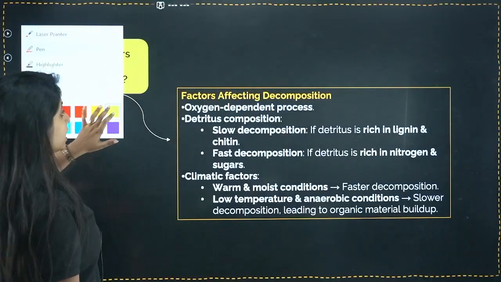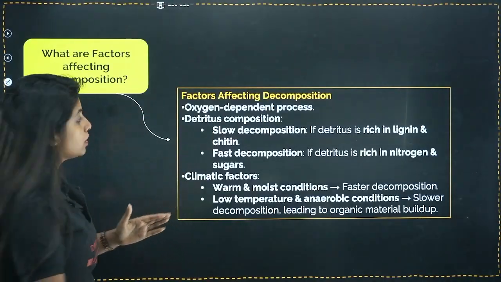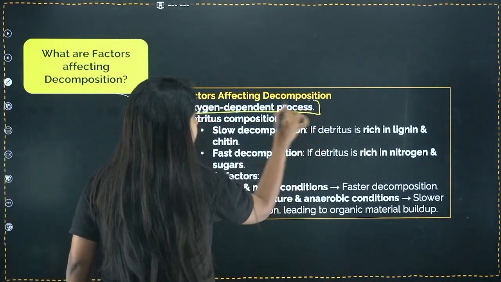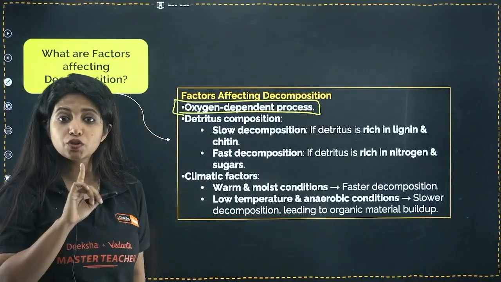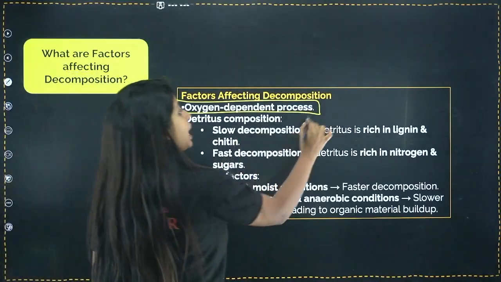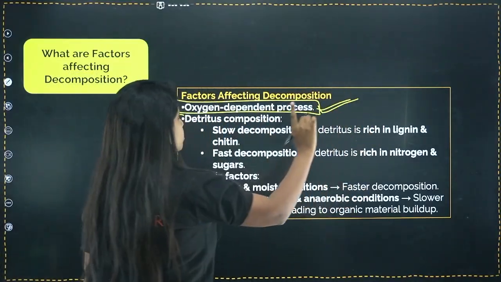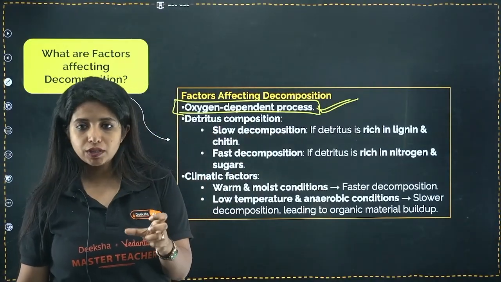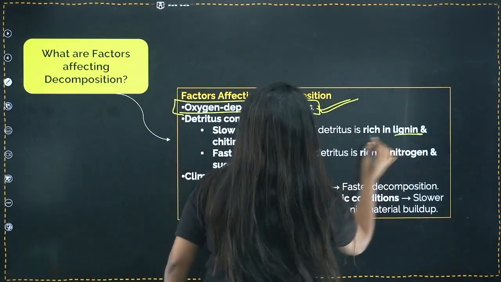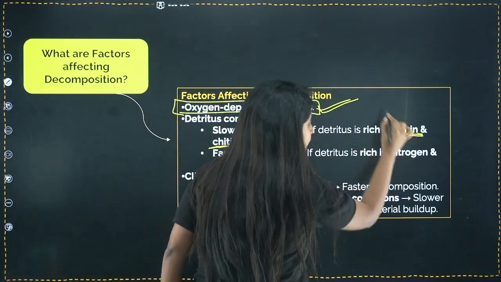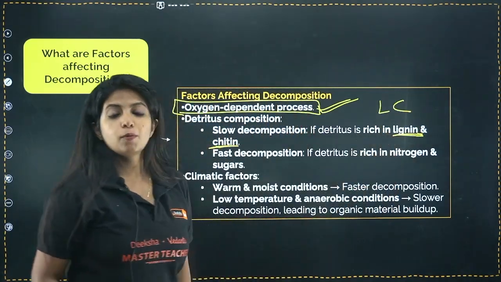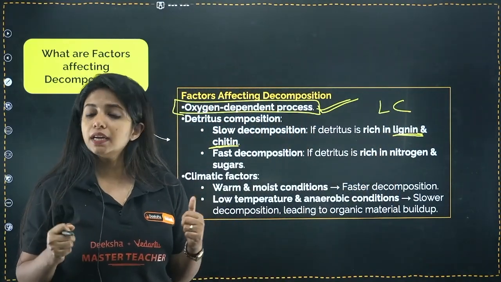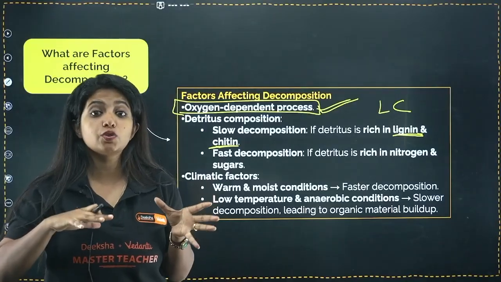Now, there are some factors that affect decomposition. First one, it's an oxygen dependent process. So if oxygen is not there, it is not going to happen smoothly. Always remember it. Next, detritus composition. Suppose the dead and decaying matter is rich in lignin and chitin, LC. Both of them are very tough substances. We cannot break them down very easily, which is why decomposition is going to be slow.